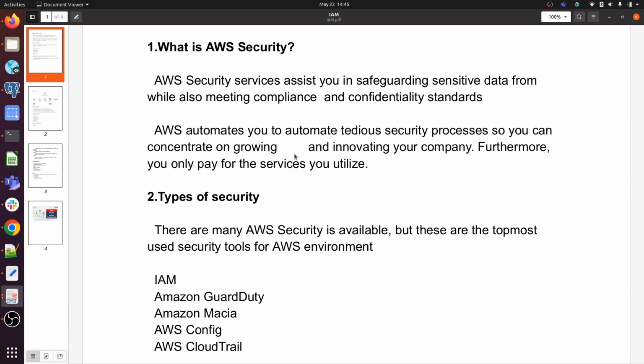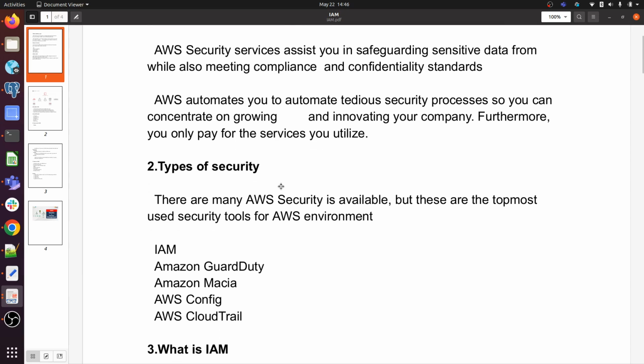So security means, whatever permission we are giving to a specific user, he can only perform those actions. If we are giving permission for S3 to a specific user, then he can only access S3. Apart from that, EC2, IAM and other services will not be visible to him. If he tries to access that, then he will get a message like action is not allowed.